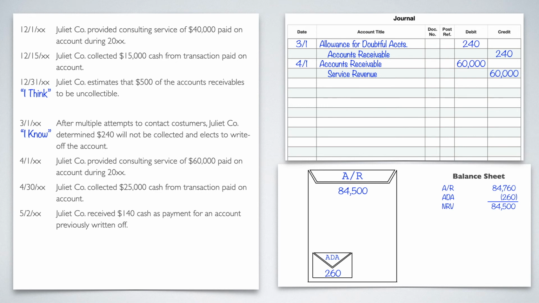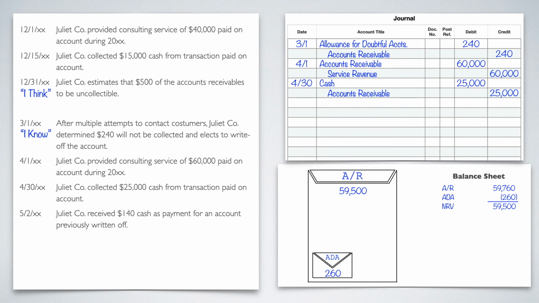All right, the next one says on 4/30, Juliet collected $25,000 cash from transactions paid on account. So we are getting cash, so we need to debit cash of the 25,000, and then we're going to credit accounts receivable of that 25,000. Okay, so we need to take it out of our AR folder. So we'll take 25,000 out. That leaves us with 59,500. We need to affect our balance sheet, so it's going to give me 59,760. Still having 260 in ADA. That will give me a net realizable value of 59,500.